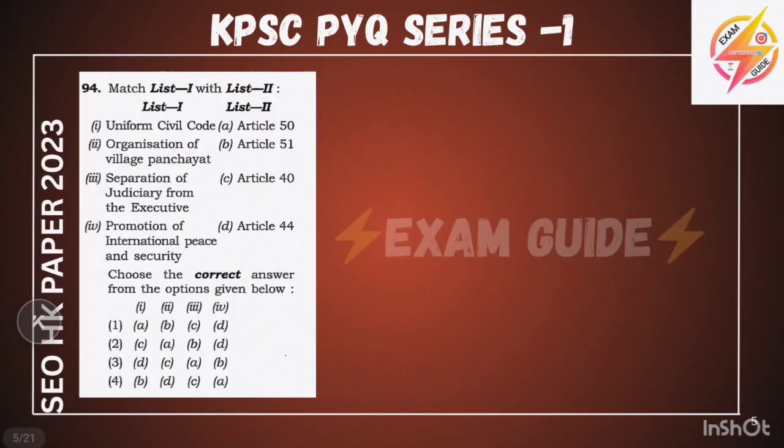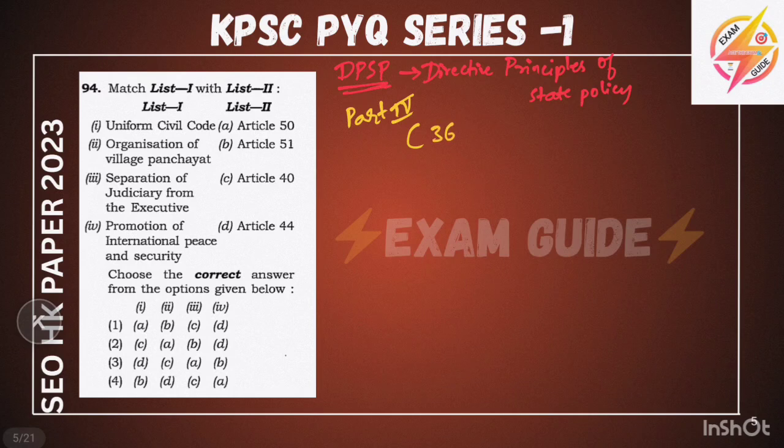Okay. Second question, it is related to Articles 44, 40, 50. Okay, this is related to the DPSPs. This is nothing but Directive Principles of State Policy. Okay, and this is mentioned in Part 4 of the Constitution, Articles 36 to 51.